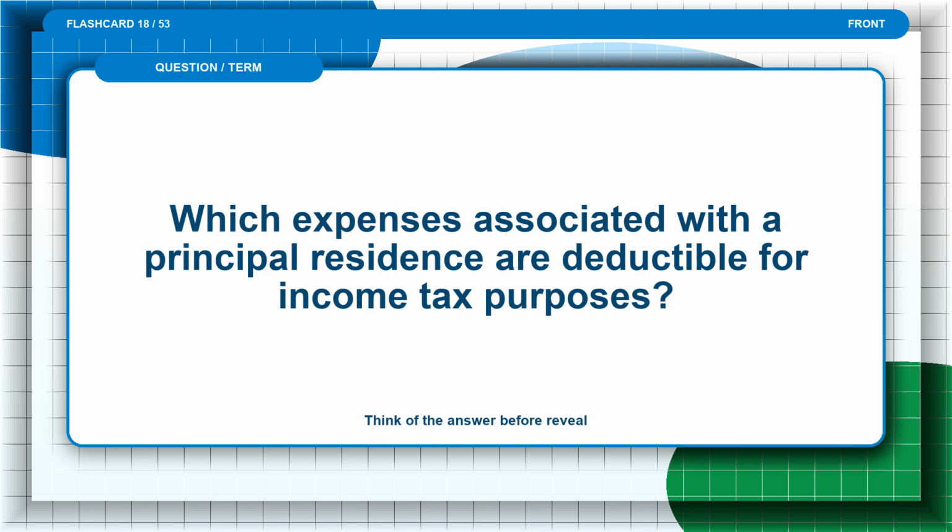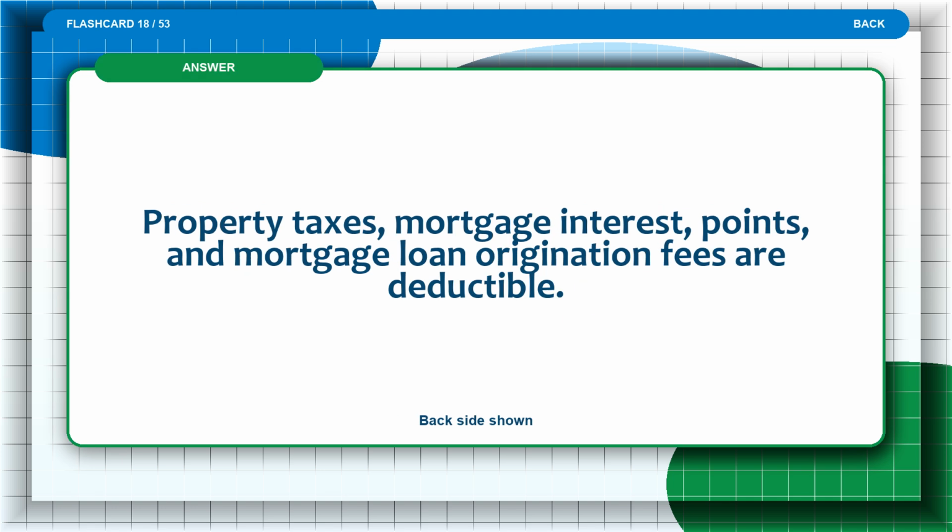Flashcard 18. Which expenses associated with a principal residence are deductible for income tax purposes? Think of the answer before the reveal. The answer is: property taxes, mortgage interest points, and mortgage loan origination fees are deductible.